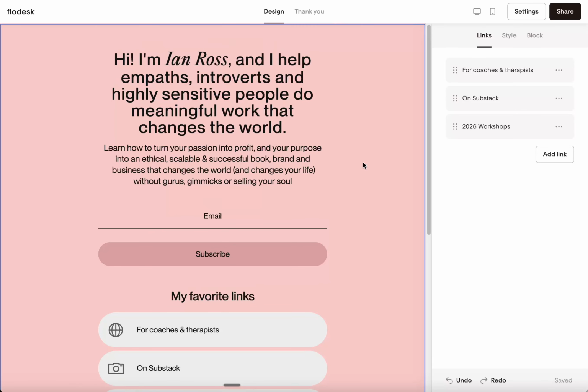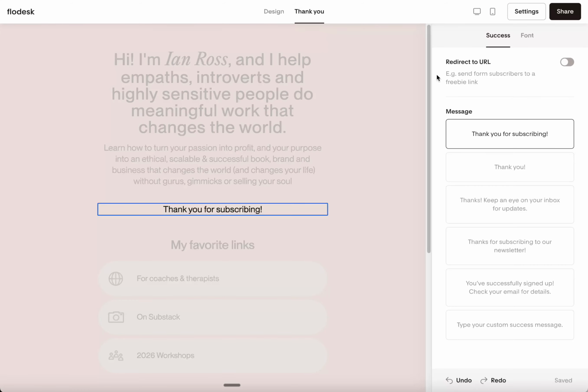Excuse me. And I'm going to share this. You can also have a thank you page where you redirect folks to one place or another, or just give them a thank you for subscribing. These are the various sort of default options, and then you have your custom message, which generally I would in the past use. Now I'm getting lazy.